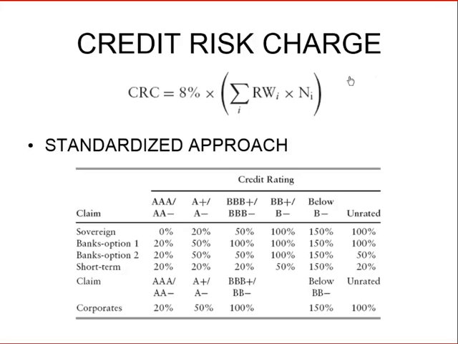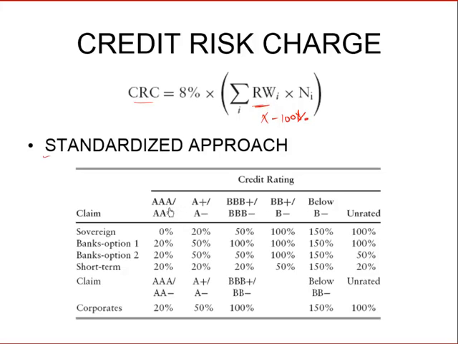So we'll first study how Basel II valued and identified a risk charge for credit risk. Basel II allowed banks to follow one of three approaches to compute the credit risk charge. The first approach, advocated for smaller and unsophisticated banks, was the standardized approach, wherein your risk weight would now not be a blanket 100% as in Basel I. Depending on the credit rating of the corporate, this risk weight would change.